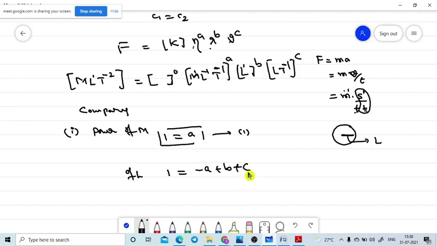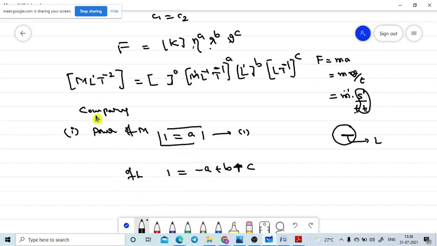So it is plus C, not minus C. So we cannot find it directly by substituting the A value. That's why I am moving further.